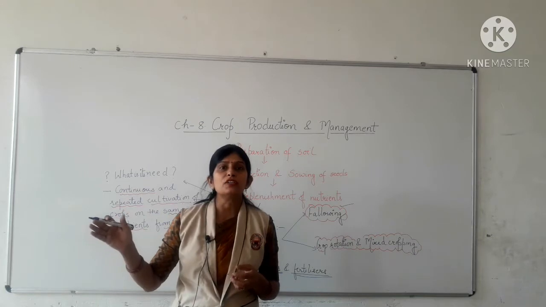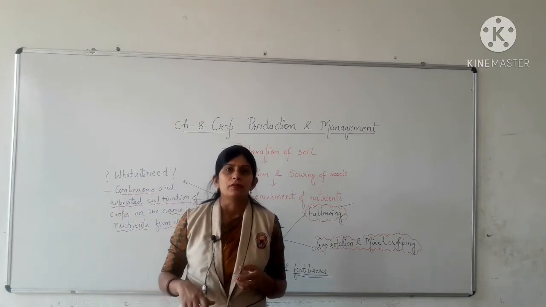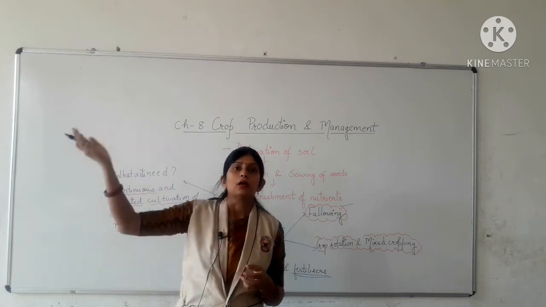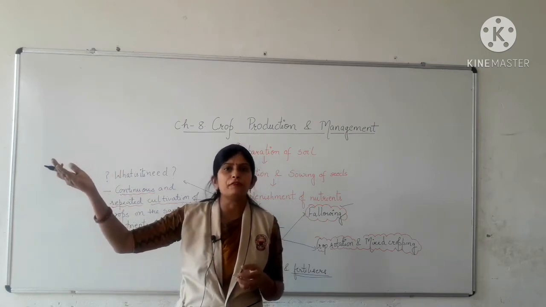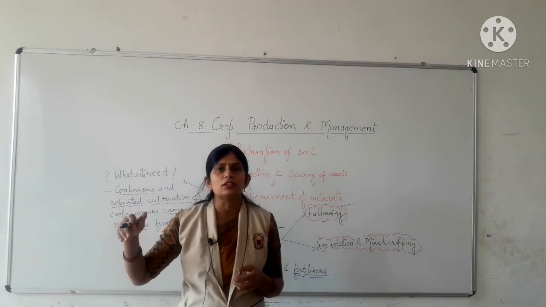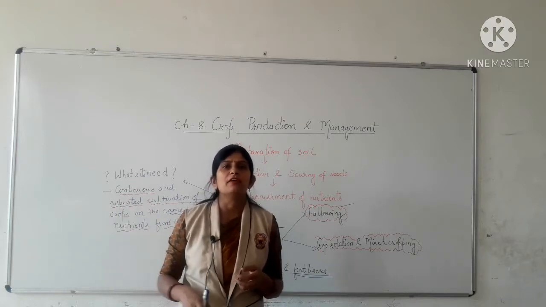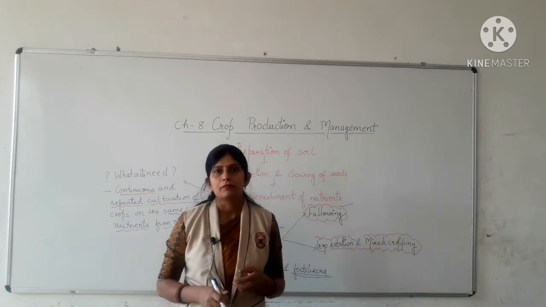Now those nutrients will be no more in the soil, and if these nutrients will not be present, then crops which will be grown in future will not get these nutrients, so their health, their growth, their production will be declined.